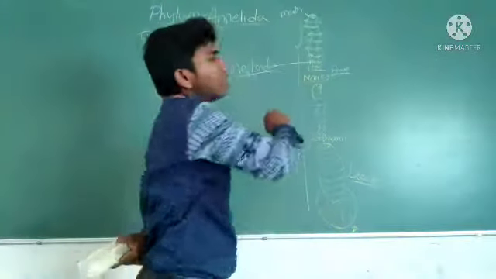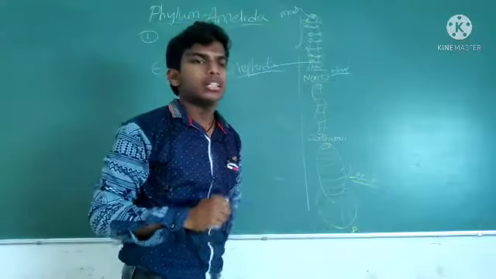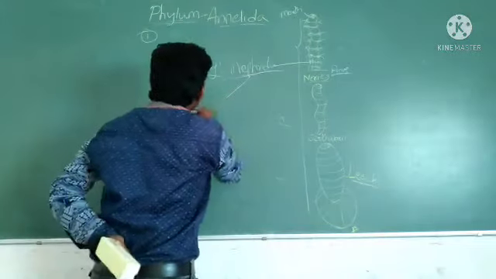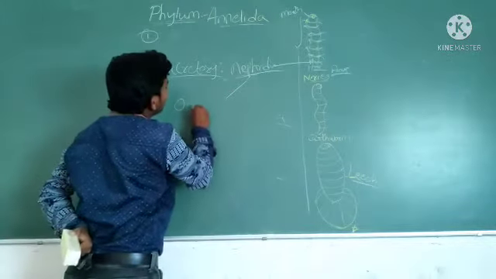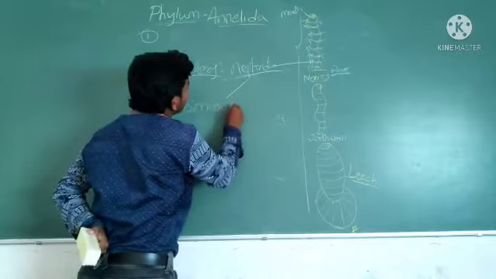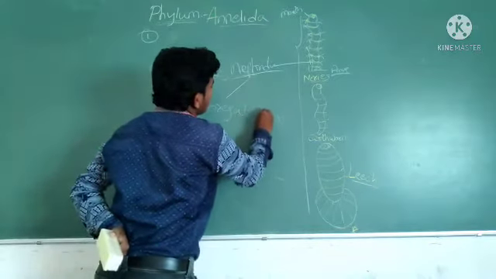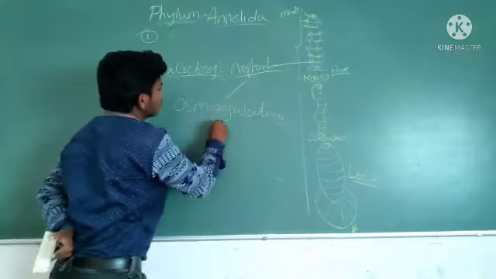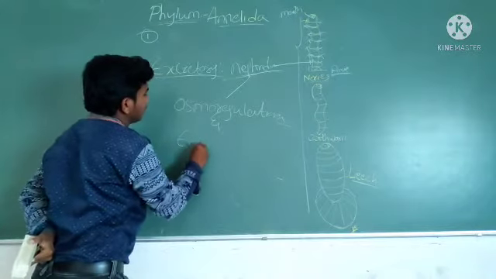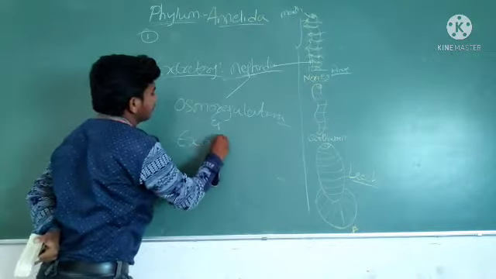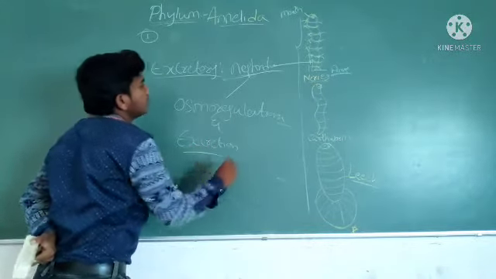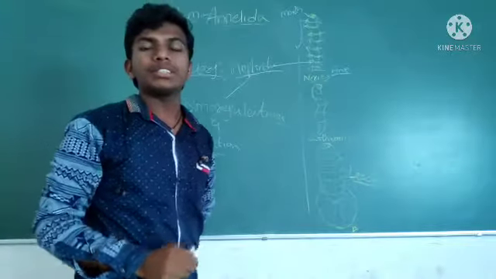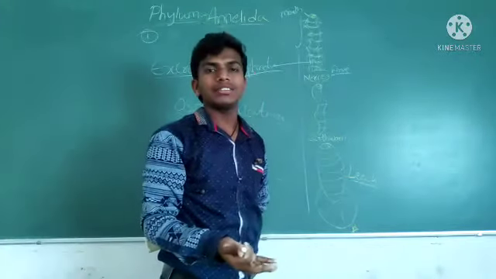The nephridia help in both osmoregulation and excretion. Osmoregulation means water balance.